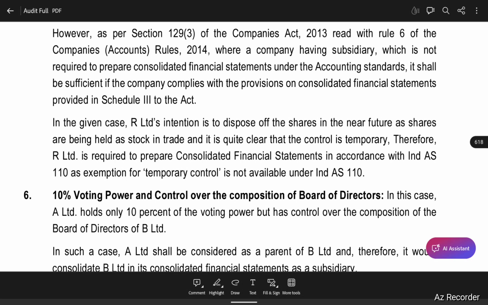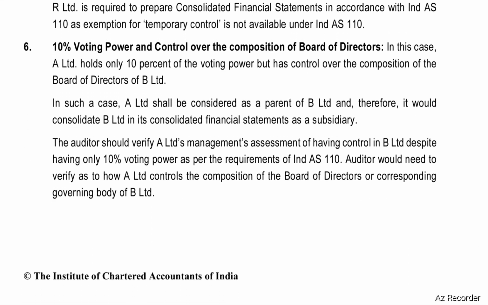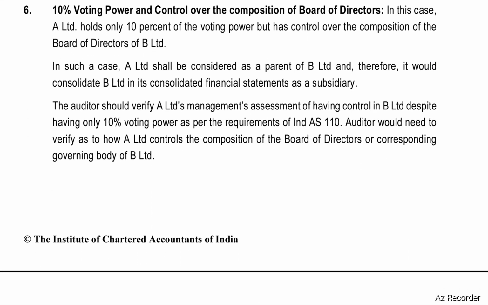10% voting power and control over composition of board of directors. In this case, A Limited holds only 10% of the voting power but has control over the composition of board of directors of B Limited. In such a case, A Limited shall be considered as a parent of B Limited and therefore it would consolidate B Limited in its consolidated financial statements as a subsidiary.